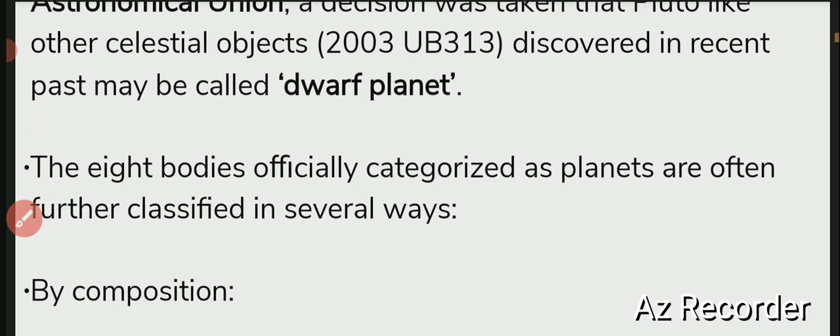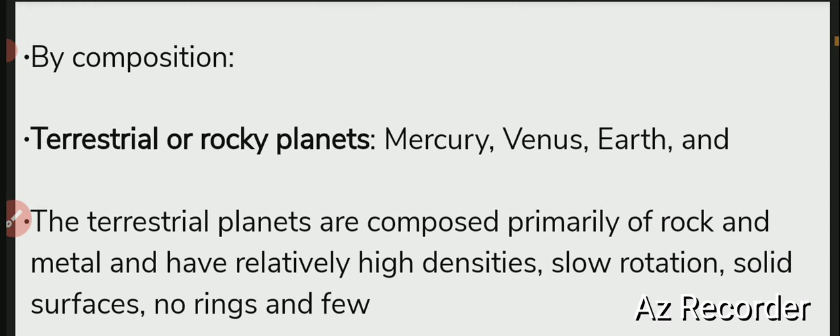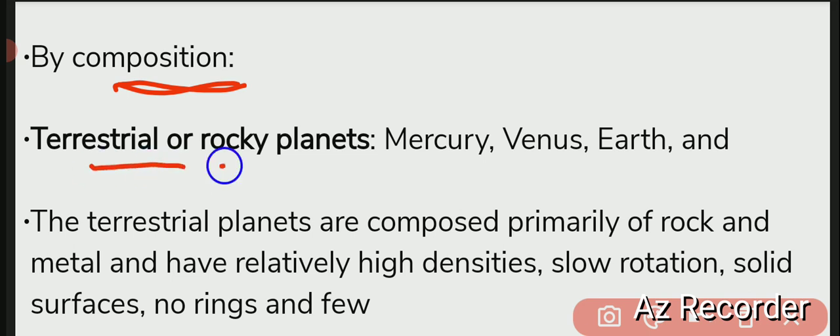Now the 8 bodies officially categorized as planets are often further classified in several ways. First, by composition. By composition, the terrestrial planets are the rocky planets. The terrestrial planets consist of Mercury, Venus, Earth and Mars.